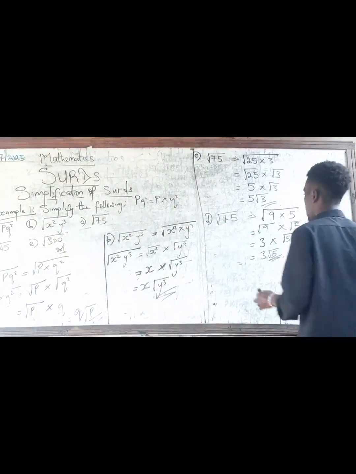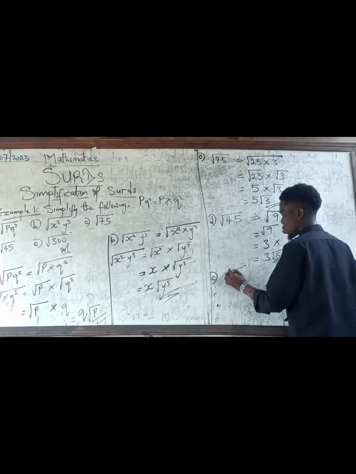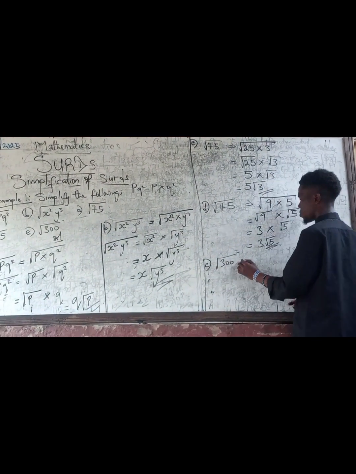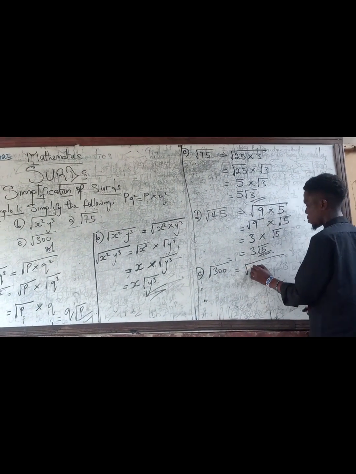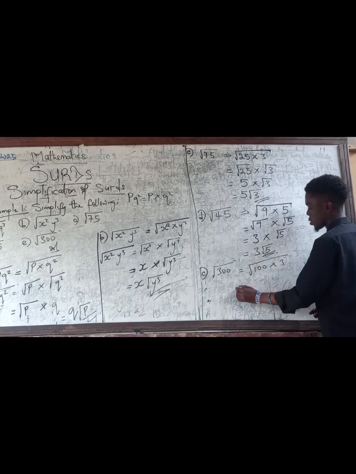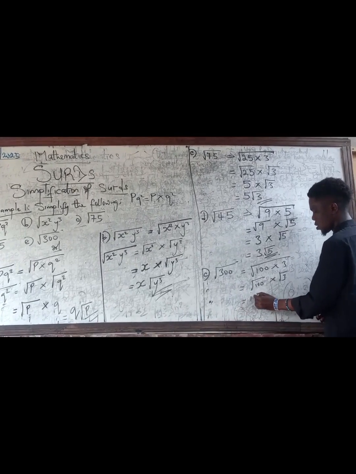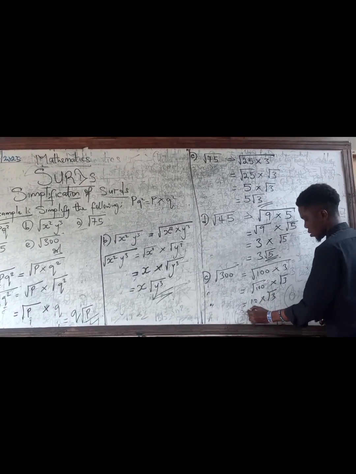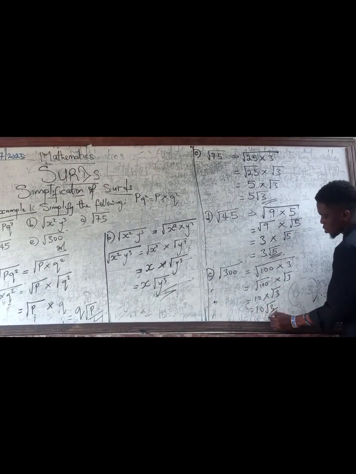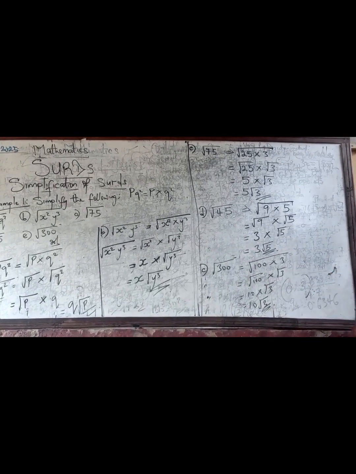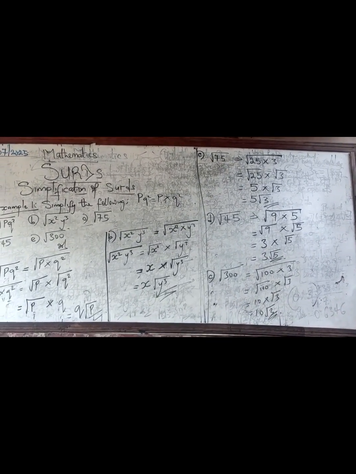And then for the last question we have square root of 300. The same thing. And that's the solution to all the questions.